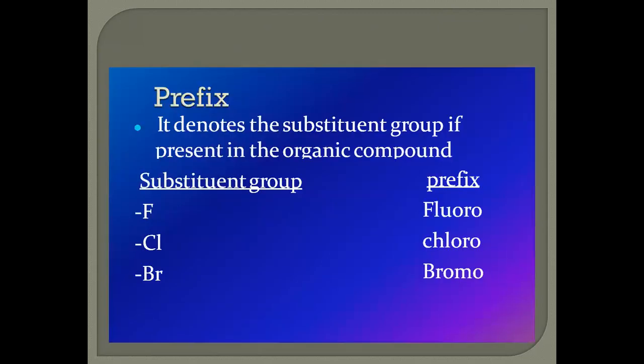First, we have to discuss the prefix. The name itself indicates it: pre means before. This prefix denotes the substituent group present in the organic compound. For example, these are some substituent groups: fluorine, chlorine, and bromine. These are the substituents present on organic compounds. Their names in the form of prefix are fluoro for fluorine, chloro for chlorine, bromo for bromine. These are the prefixes used for the substituents on organic compounds.